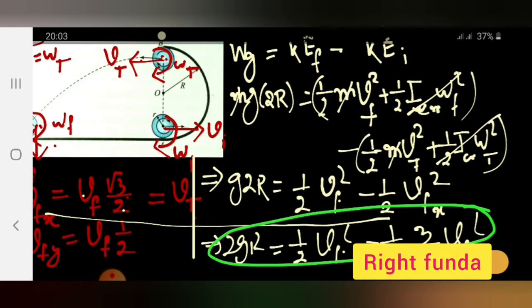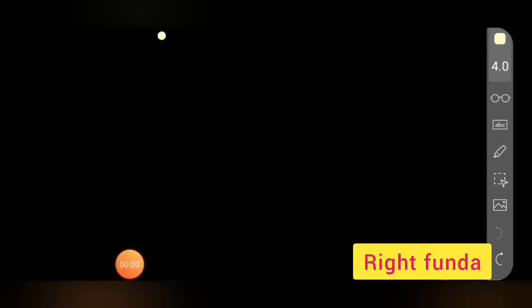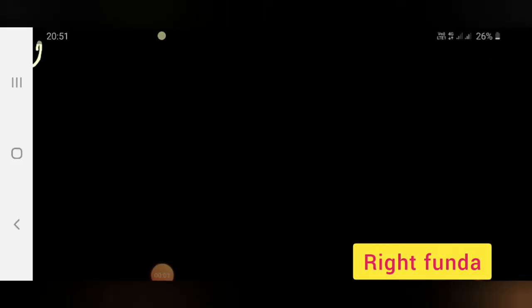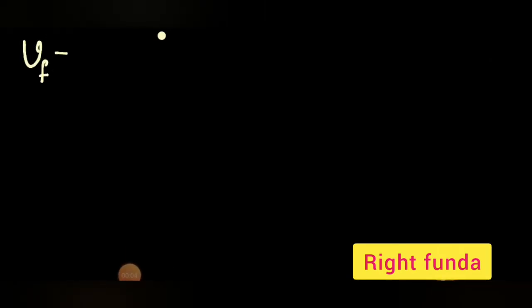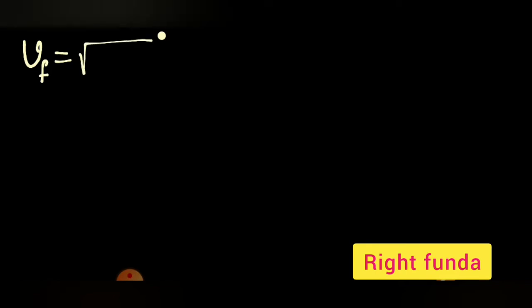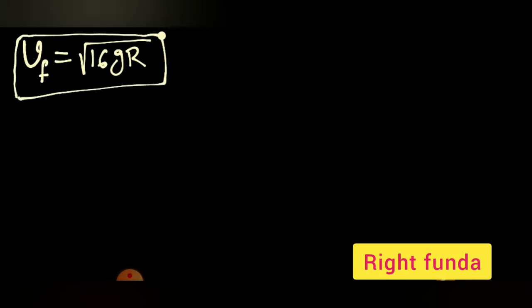We'll go to the next page and write the value of Vf. So simplifying this, we can get the velocity of the body when it strikes the surface to be equal to under root of 16gr. This is the formula we obtained for the Vf.